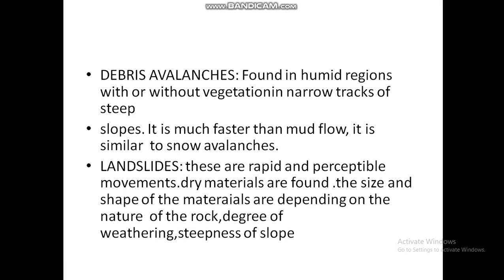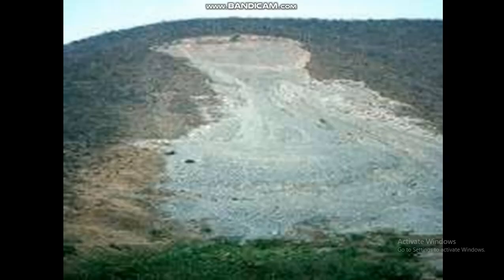Debris avalanches are found in humid regions, with or without vegetation, and in narrow tracks of steep slope. It is much faster than a mud flow. It is similar to snow avalanches. Landslides are rapid and precipitous movements. Dry material is found. The size and shape of the material depend on the nature of the rock, degree of weathering, and steepness of slope.